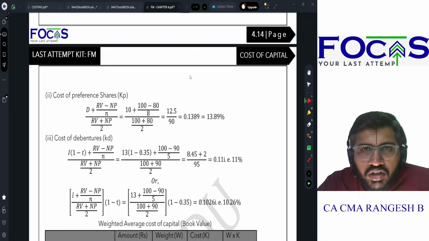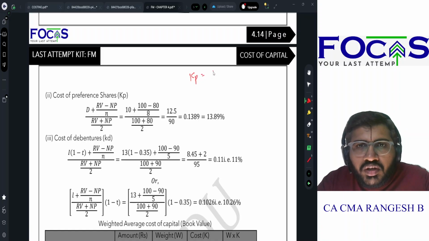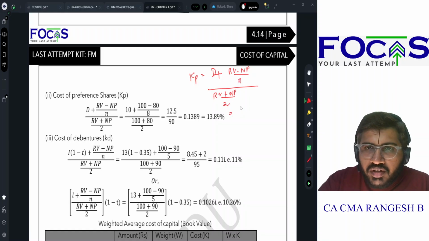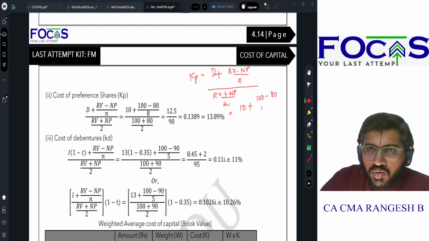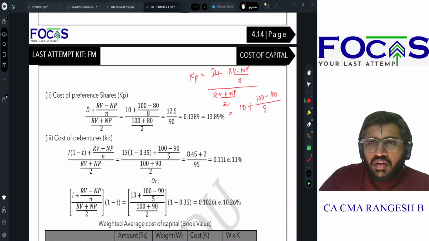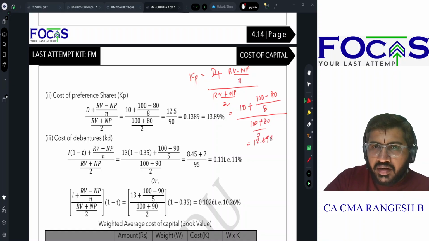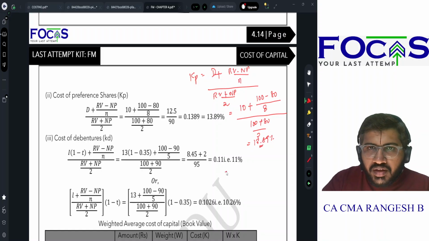All right. So cost of preference capital is equal to preference dividend plus redemption value minus net proceeds divided by n, the whole divided by redemption value plus net proceeds divided by 2. This is another formula, correct? So 10 rupees is the dividend plus redemption value is 100. Now it is trading at 80. For how many years? For 8 years. Divided by 100 plus 80 divided by 2. This gives me 13.89%.